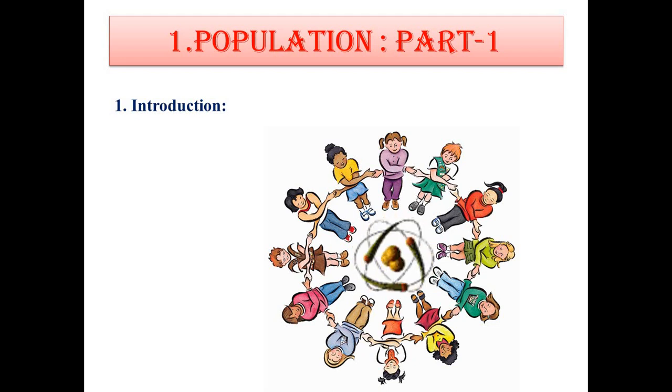Geography studies humans and their interactions with their environments. The study of population is a part of human geography under a branch called population geography. Population geography studies human population and its distribution and pattern on the Earth's surface.